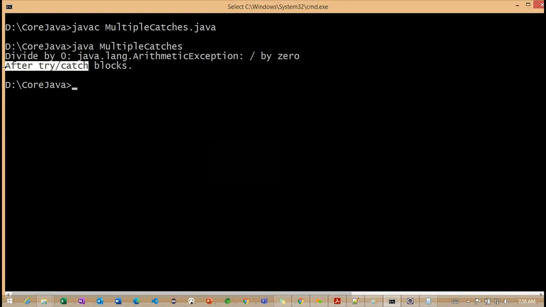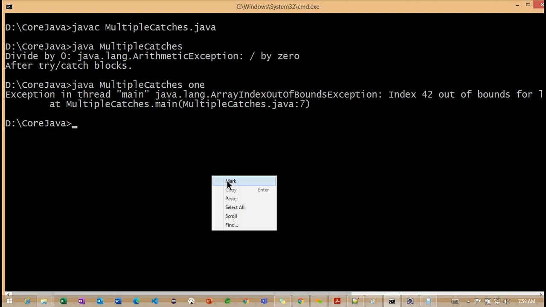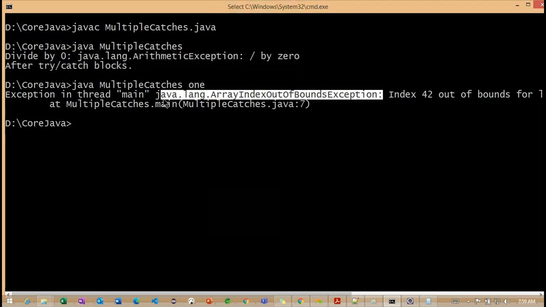After try catch block. Getting the point. So this is already identified. So if you observe carefully, now I'm trying to work with the 1. Now you can see we are getting a different exception here. So observe carefully, here we are getting arithmetic exception. Getting the point. Here we are getting array index out of bound exception.